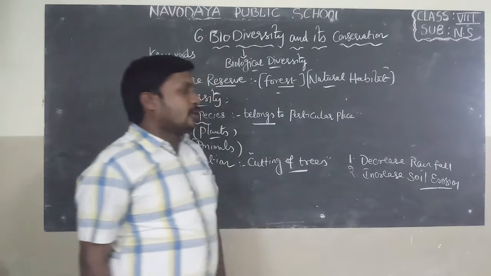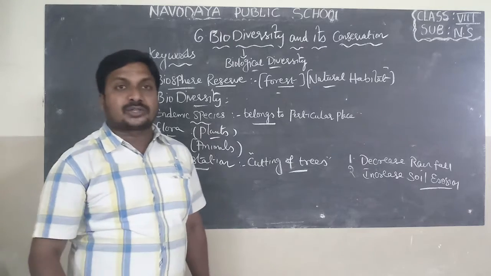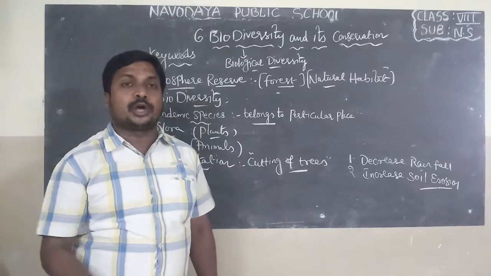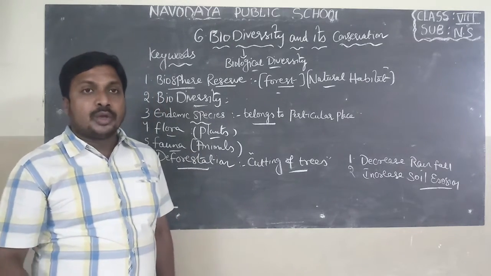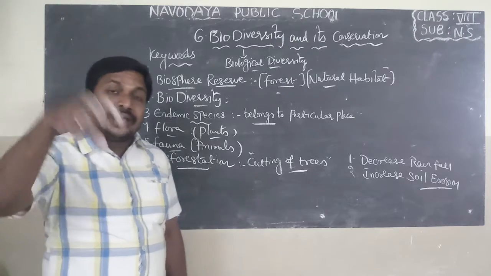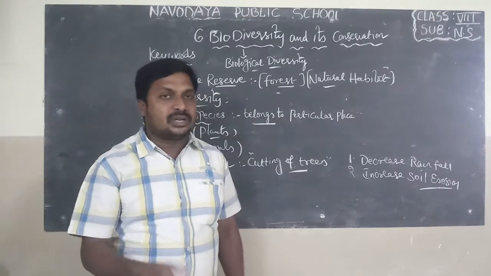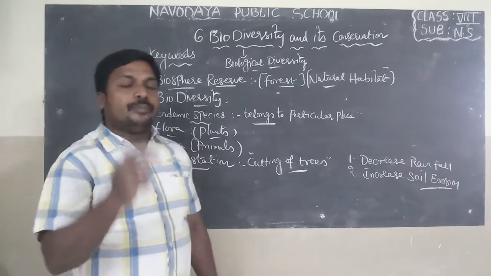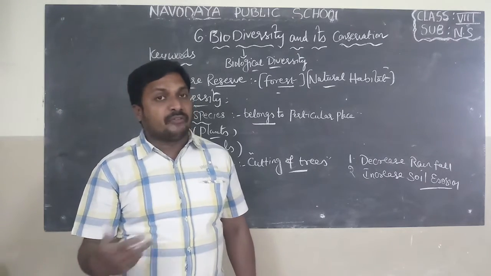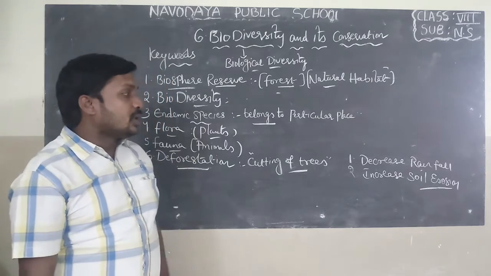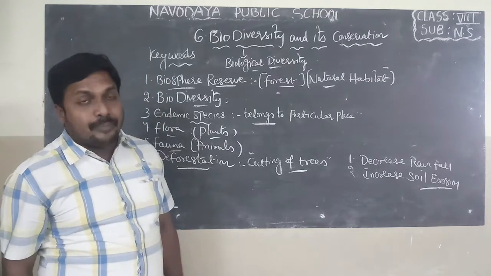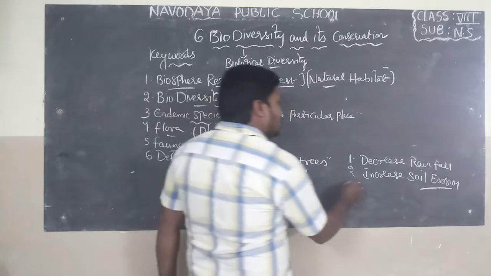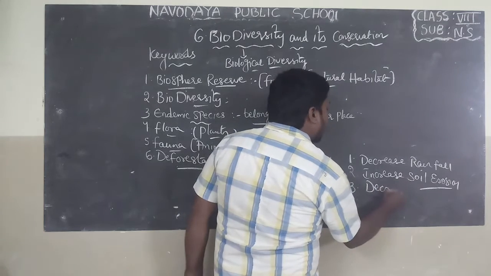What do you mean by soil erosion? Loss of topsoil is called soil erosion. This topsoil is very useful for plant growth. When we cut the trees, the holding capacity of soil by roots is lost. That's why the soil will be eroded due to heavy winds or heavy rains. So this leads to soil erosion, and this also decreases